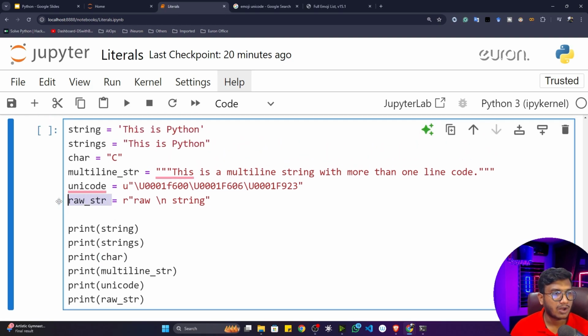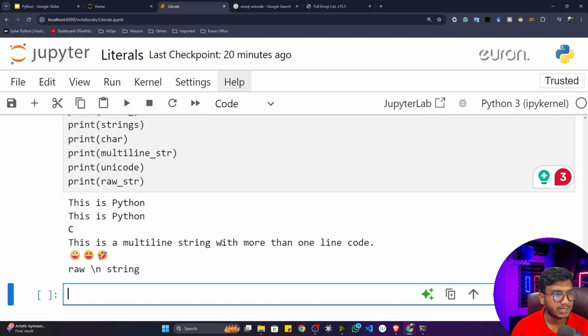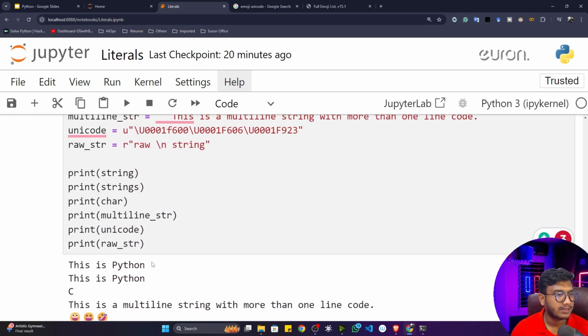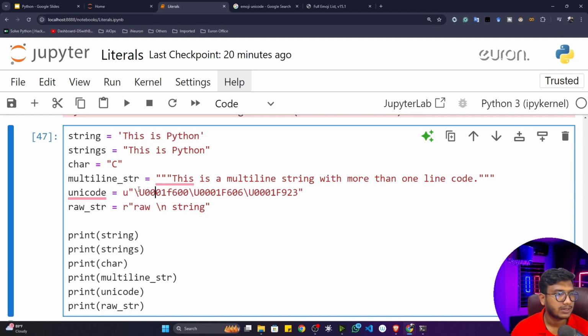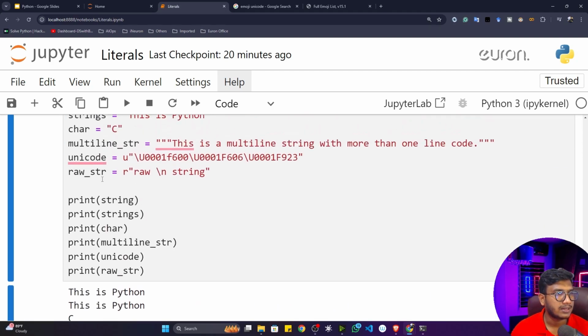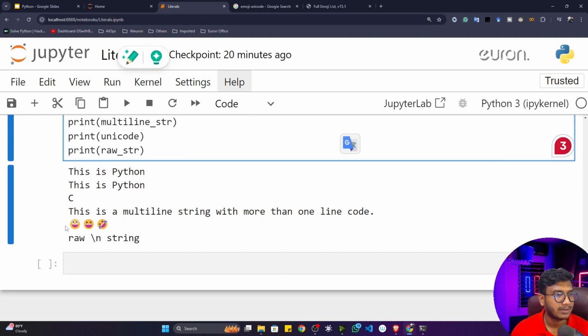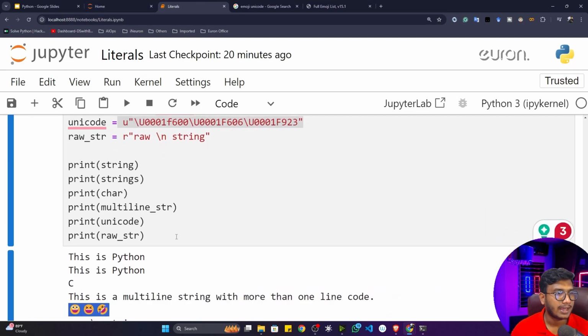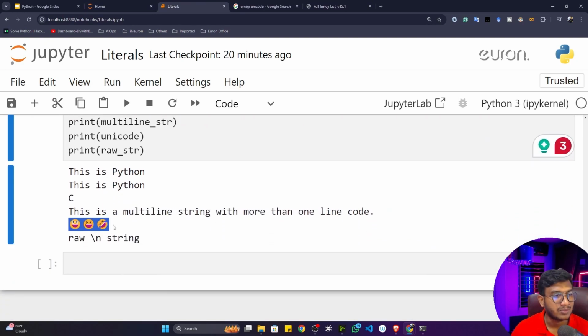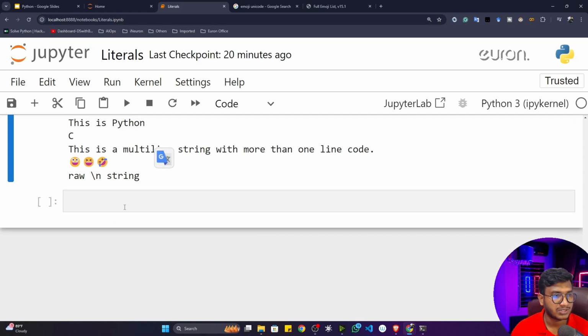The next one, you can see, is the raw string. In a raw string anything can be present, let's say your text, any kind of \n, \t, \b, anything. So this is called a raw string. Now if I execute all of them, you can see this is my string, this is again my string, this is my character, this is my multi-line string, and this is the Unicode literal. You can see this is an emoji. As I already told you, emoji has different Unicode in this list, and it is printing the emoji directly. And this is my raw string.